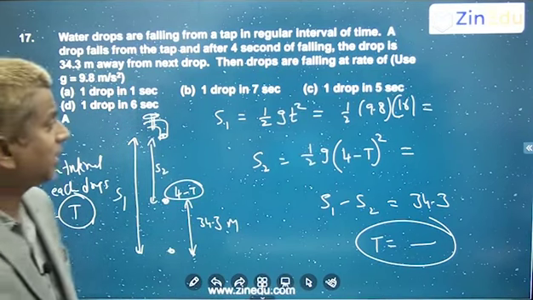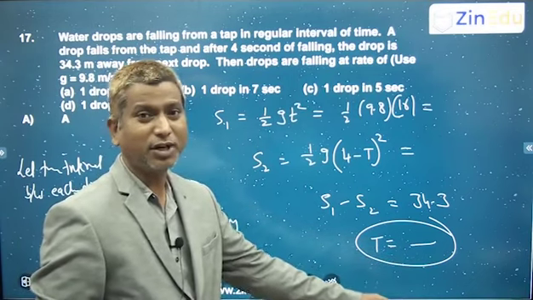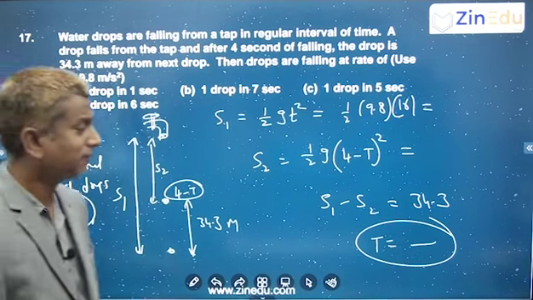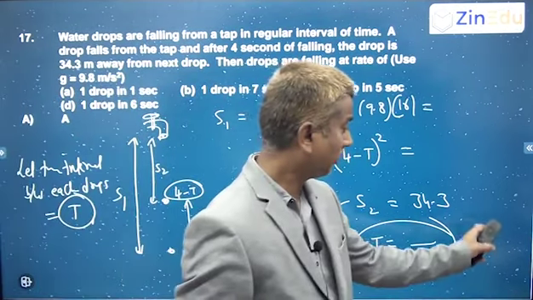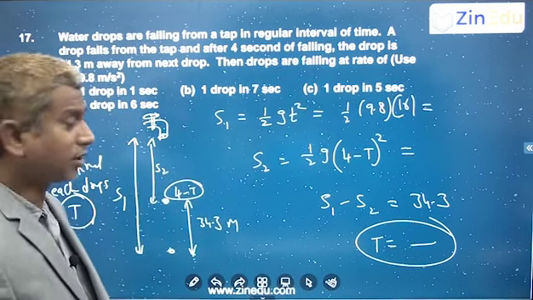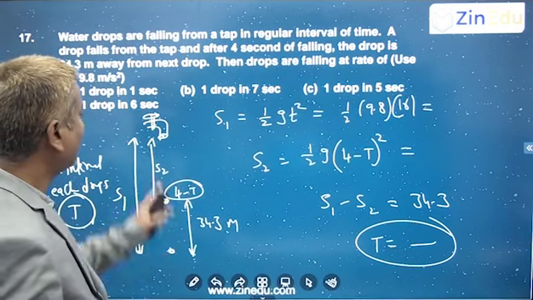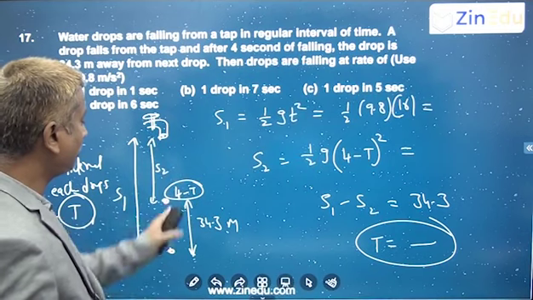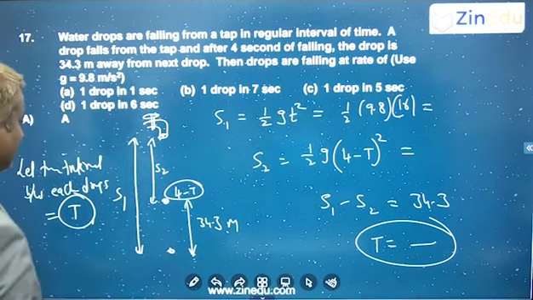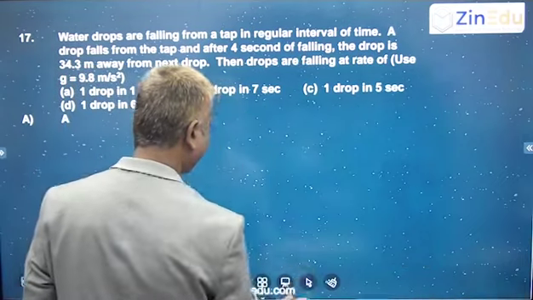So once you know the time interval between each of the drops, you can get how many drops are falling per second. So many times per interval between successive drops, right? So clear, first drop 4 seconds, second drop 4 minus t. That way you can make it and you can solve. Next question.